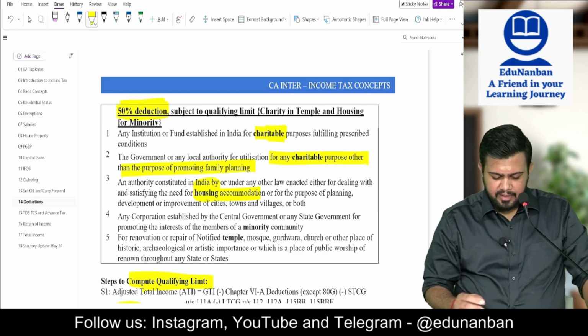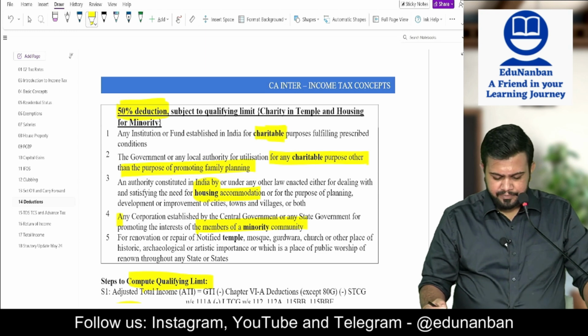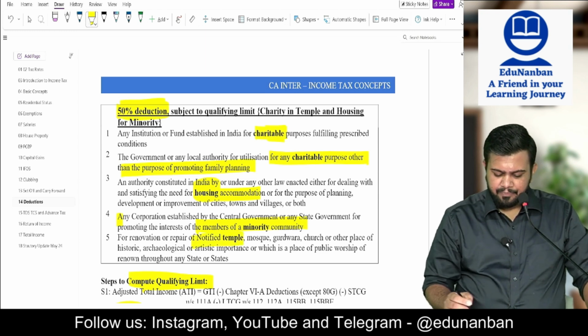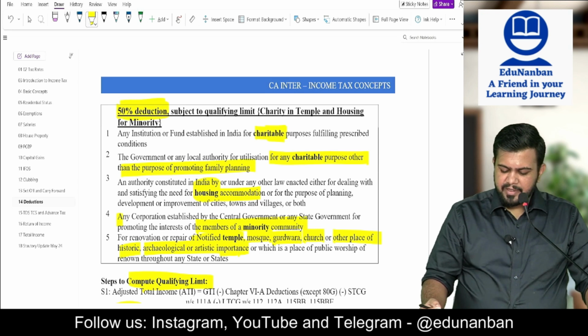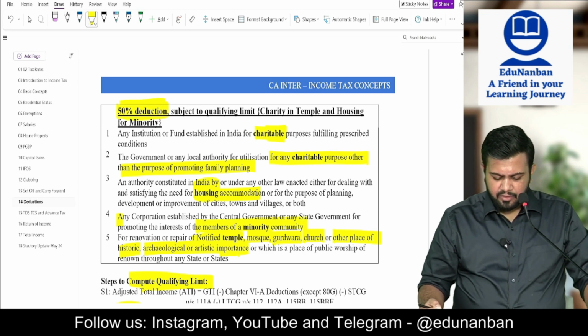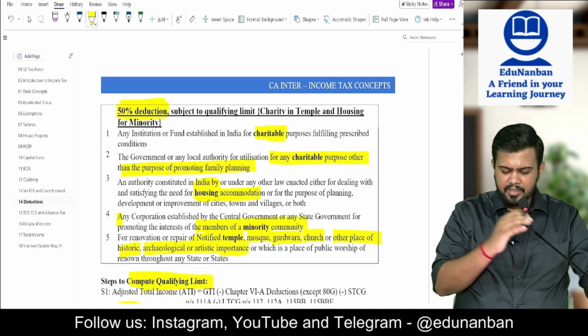Then fourth one, any corporation established by the central government or state government for promoting the interest of members of minority community. And then last one, renovation or repair of notified temple, mosque, gurudwara, church or any other place of historical, archaeological or artistic importance or which is a place of public worship of renown throughout any state or states. Okay, so these 5.